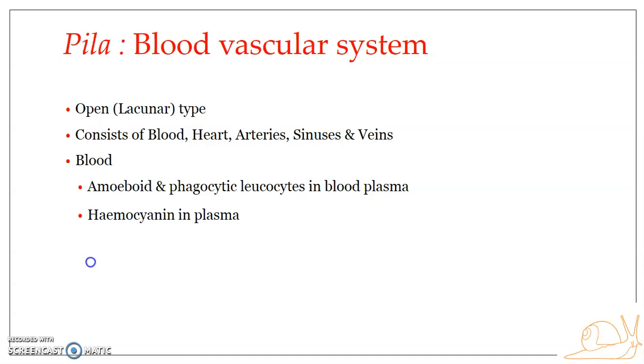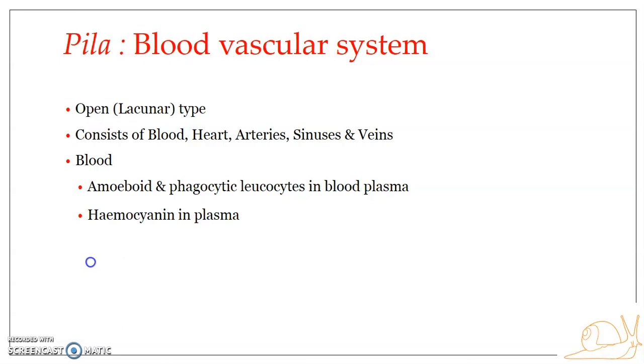The blood vascular system of Pila is of open type or the lacunar type. The open type of blood vascular system is unique in having the blood flowing through open spaces. In the case of Pila, they do have blood vessels arising from the heart and ending in the heart, but there are areas where the blood flows through open spaces like lacunae and sinuses, and hence the blood vascular system in the case of Pila is referred to as open type or the lacunar type.